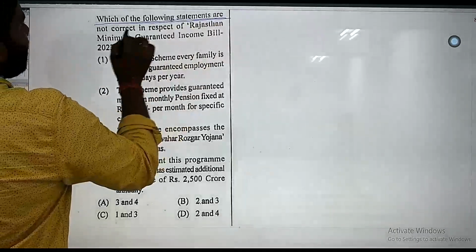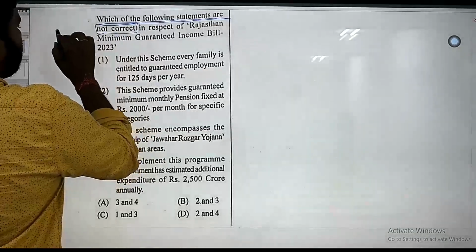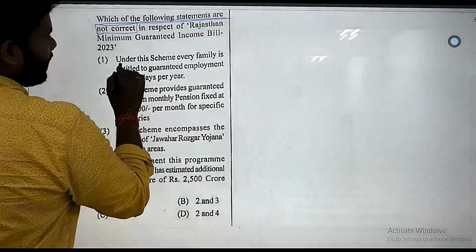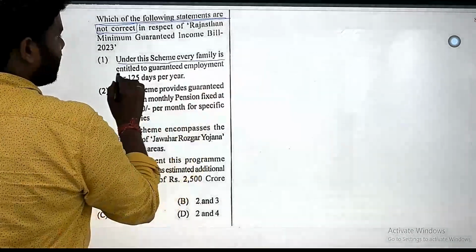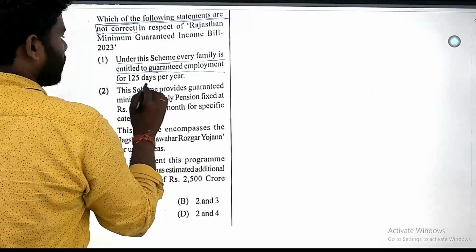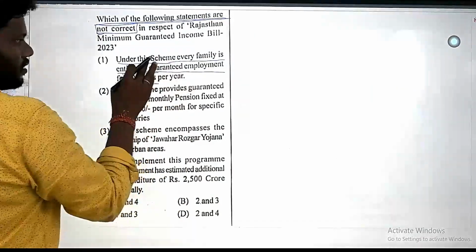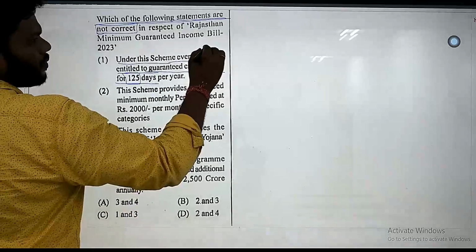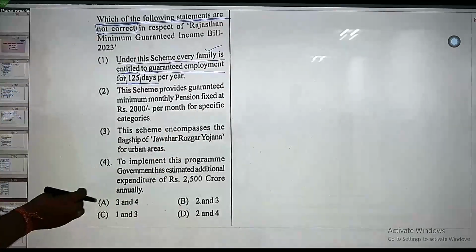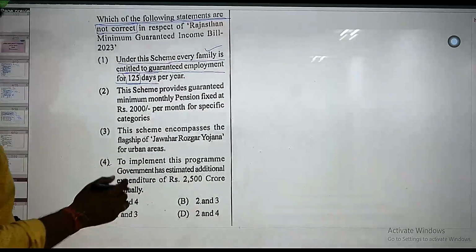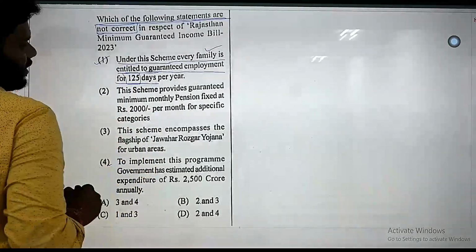Which of the following statements are not correct? That means we need to find out the incorrect statements. Under this scheme, every family is entitled to guaranteed employment for 125 days. So they are focusing on 125 days. In some content it is written every family or every adult citizen. So this statement is correct here.